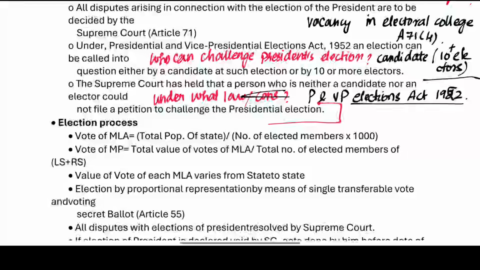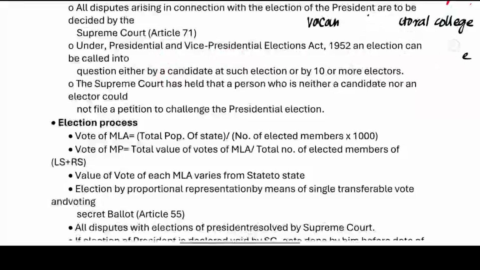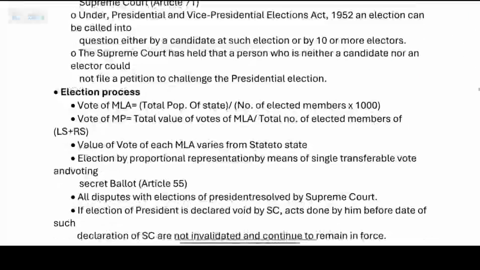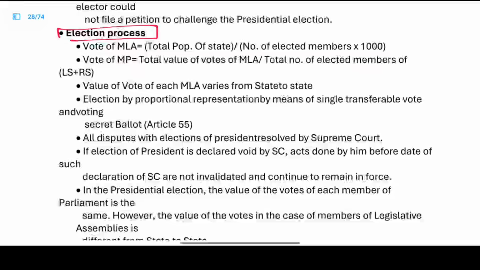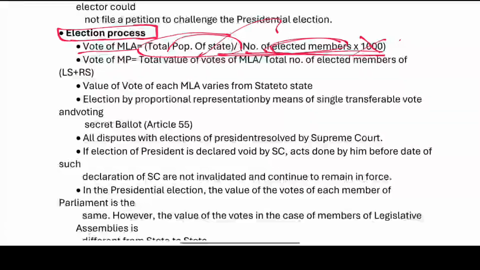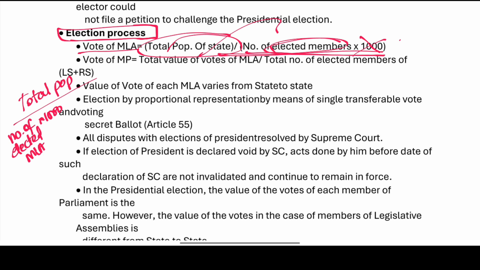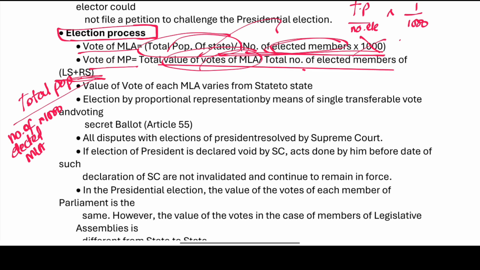Election process: the vote of the MLA is the total population of the state divided by the number of elected MLAs, into 1000. The vote of MP is equal to the total value of the votes of the MLAs divided by the total number of elected members in the Lok Sabha plus Rajya Sabha.